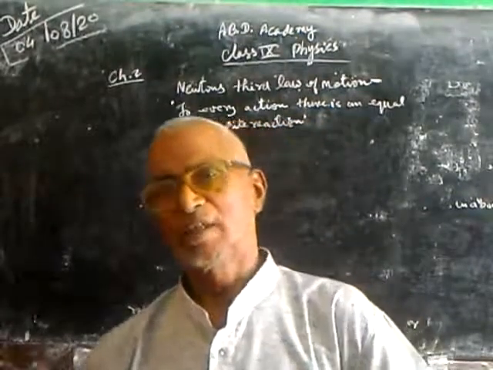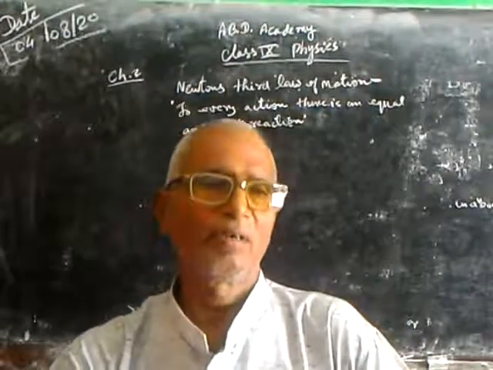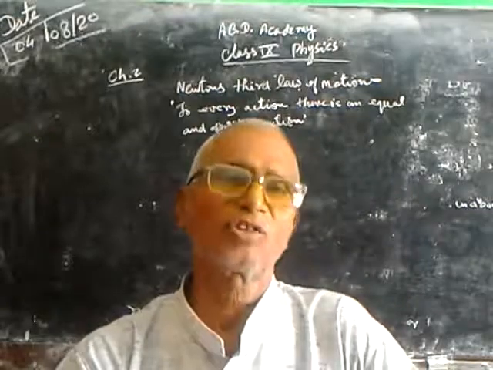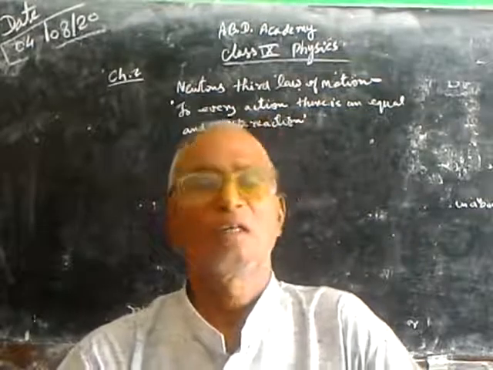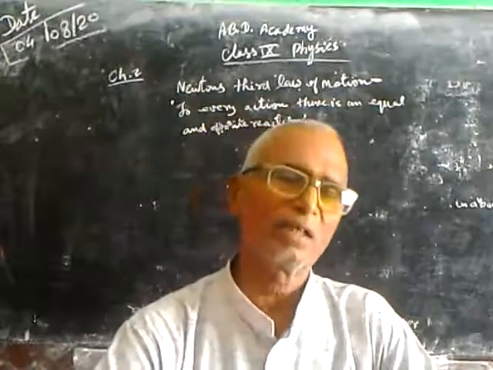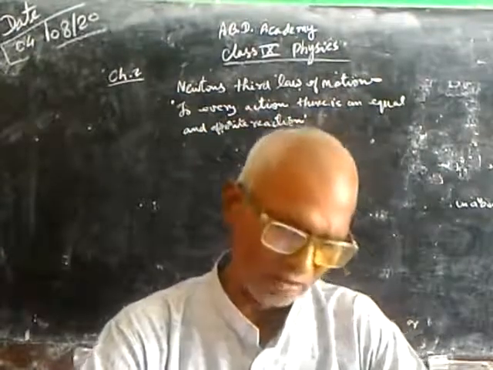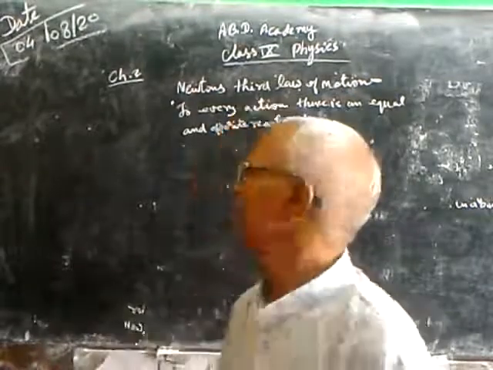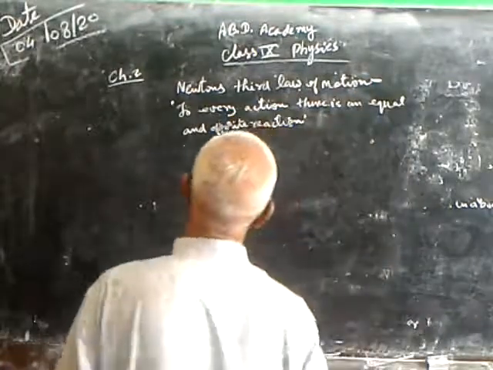So in daily life many examples can be seen of action and reaction. Newton explains here that action and reaction are equal and opposite. An example can be taken of two spring balances.